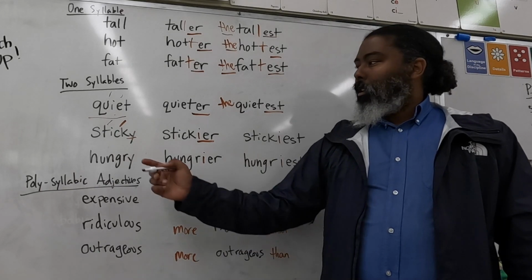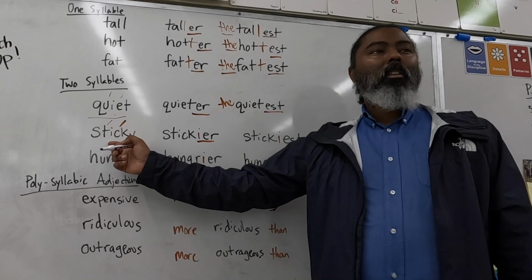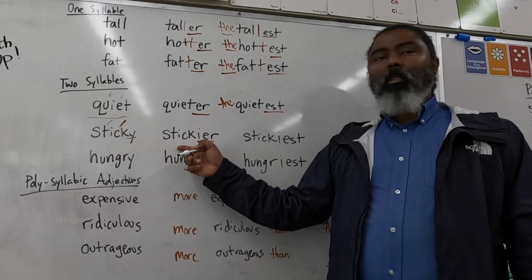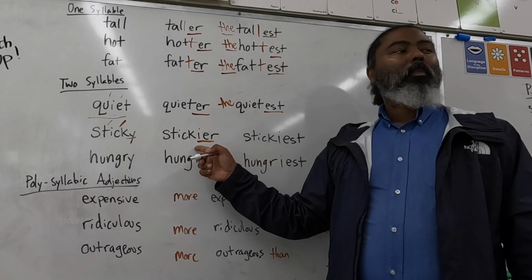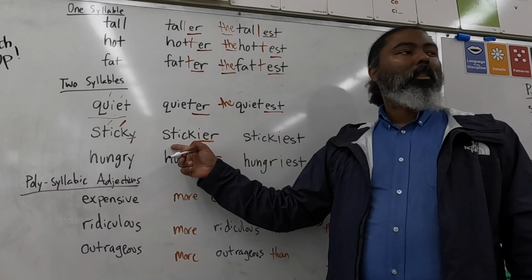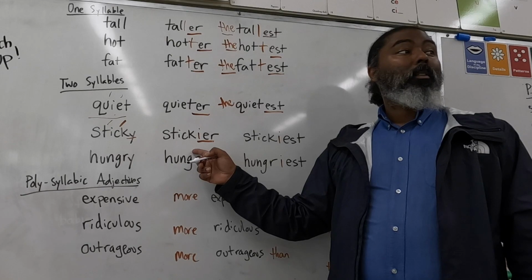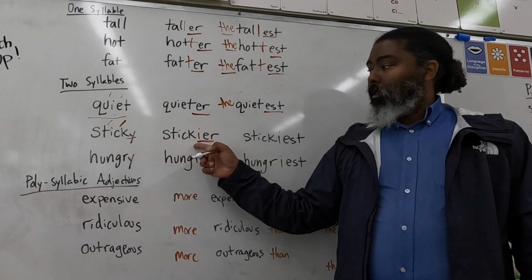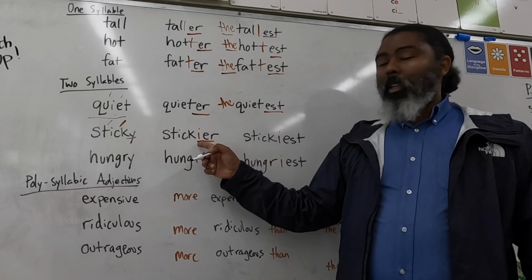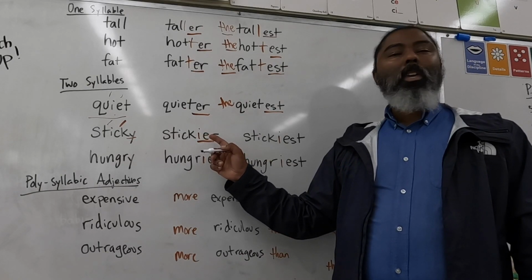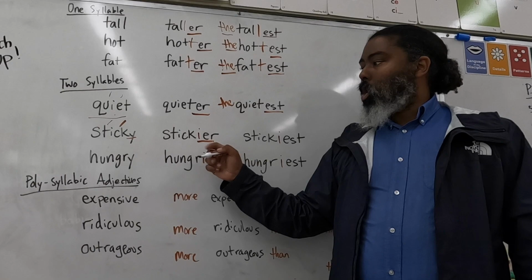Alexander, our adjective is sticky. The comparative is? Marcy? Stickier. Very good. All right, spelled with an IER. Stickier. Okay?